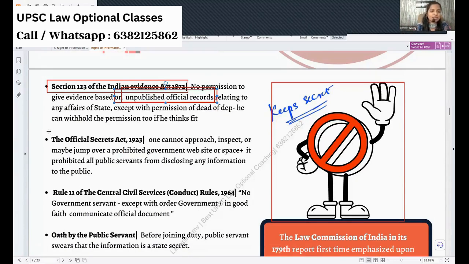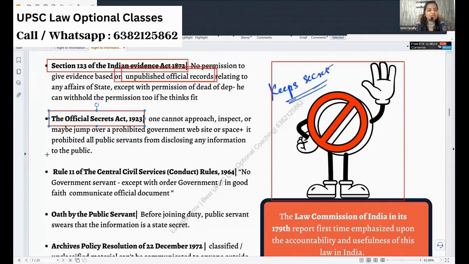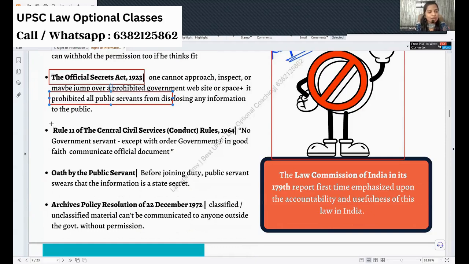Next, we have our most infamous Official Secrets Act. It has a list of things which public servants cannot disclose. That's very important. And you have Rule 11 of the Civil Services Conduct Rules, which will be binding on you once you become civil servants. So, no civil servant, except with the order of the government, in good faith, can give the official document. If your entire department is doing something and the government says you don't give, even if it is wrong, if you become a whistleblower, it will be a legal problem under Rule 11.